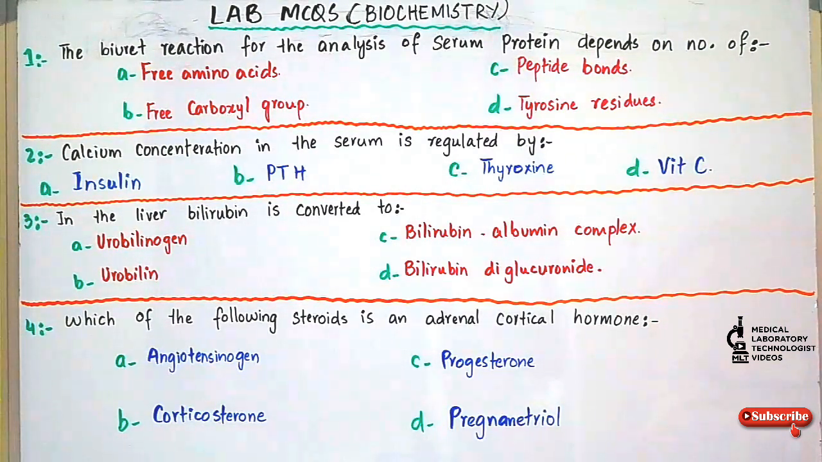Again I will repeat. Question number 1 answer was option C. Question number 2 answer was option B, parathyroid hormone. Question number 3 answer was D, bilirubin diglucuronide, and question number 4 answer is corticosterone.